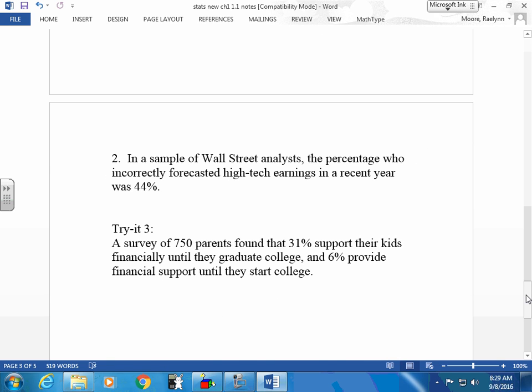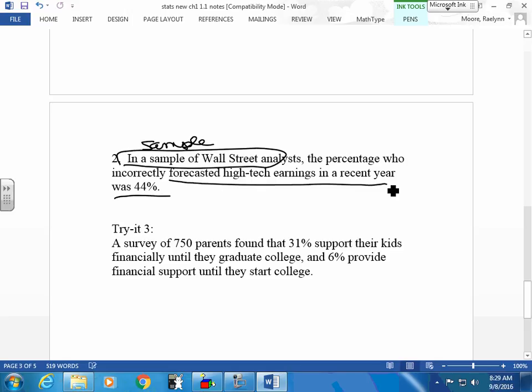Okay, here's another one. In a sample of Wall Street analysts, the percentage who incorrectly forecasted high-tech earnings in a recent year was 44%. So obviously this is a sample, not a population, right? Because it says a sample. So this is going to be my descriptive statistic. The 44% forecasted incorrectly in the recent year. That's my descriptive statistic.